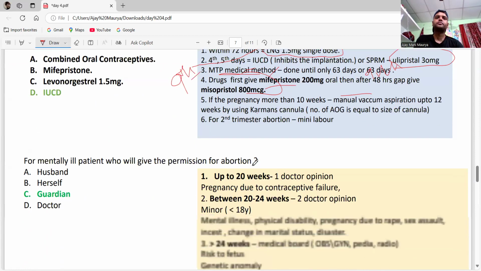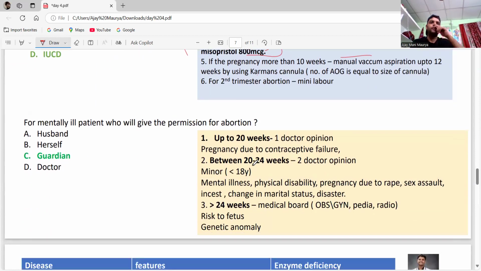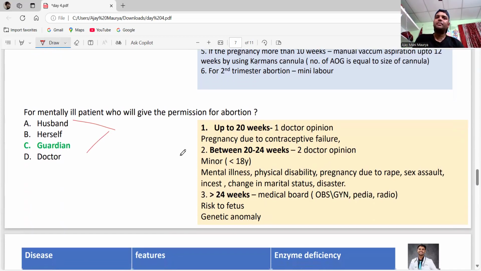Okay, done. Next we come here: for the mentally ill patient, who will give the permission for the abortion? For abortion, see, the husband has no role. The husband is only there to take care and look after the pregnancy. Okay, see, only the guardian is the important one. See, this is the MTP Act